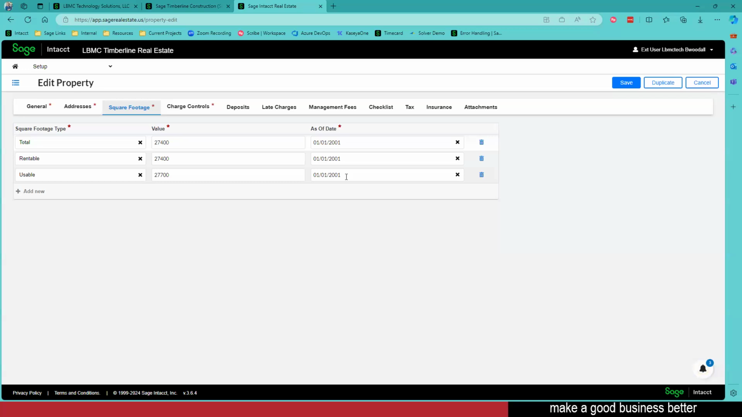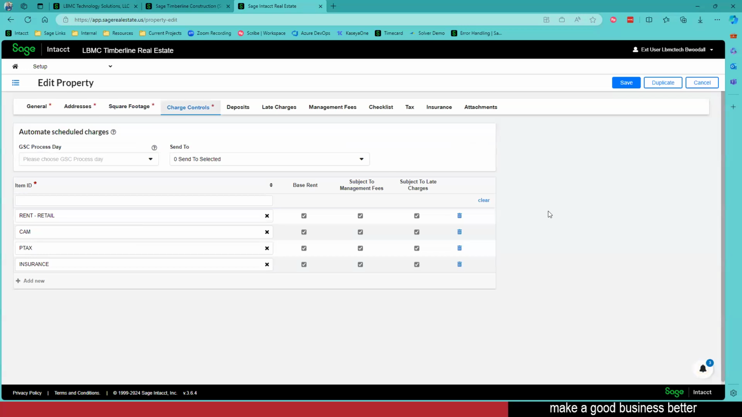That way, when I'm tracking things like my recoveries, if I want to change the denominator for my common area, I could have existing leases where the denominator for those recoveries is based on the prior common area space, and then all new leases will go off of the new square footage for the common area. So really great functions there.